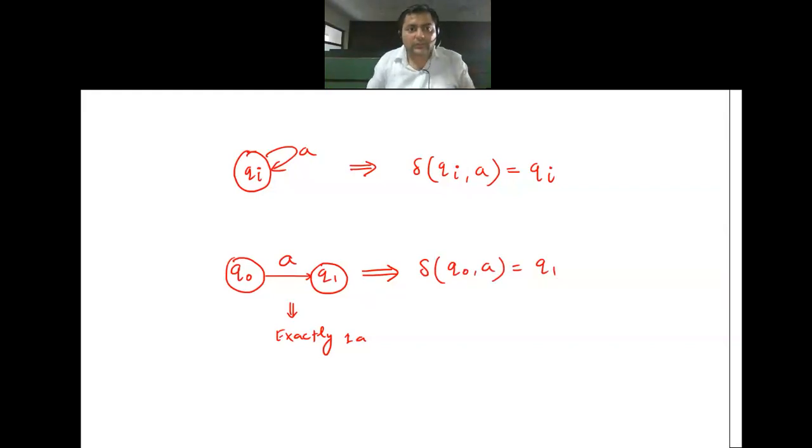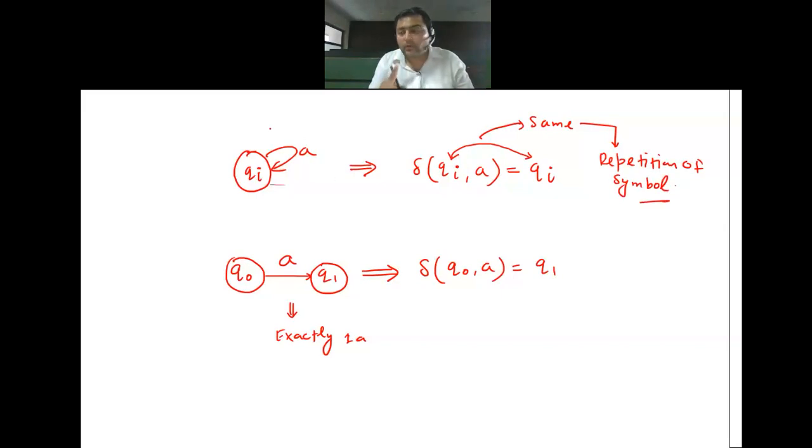Now, try to understand one thing. With these transition functions, you can be clear for one thing. Whenever source state and destination state remains same, in that case, what you are doing? You are allowing the repetition of symbol. Yes or no? Are we allowing or not?